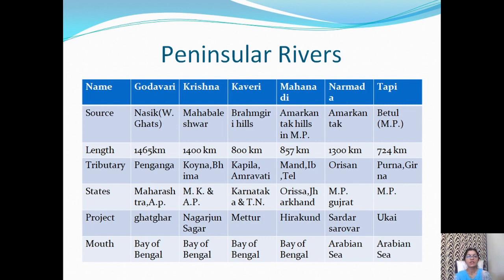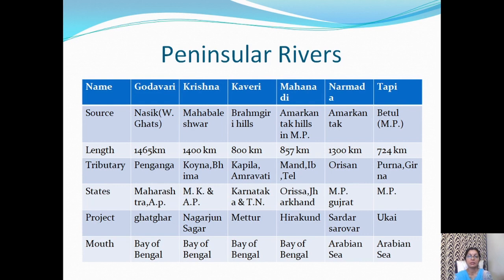While observing this table, you will see that two rivers, that is Narmada and Tapi, drain their water in Arabian Sea, and the rest of the rivers in Bay of Bengal.